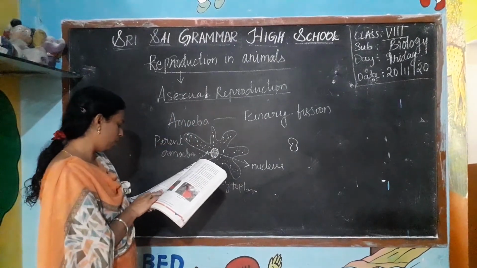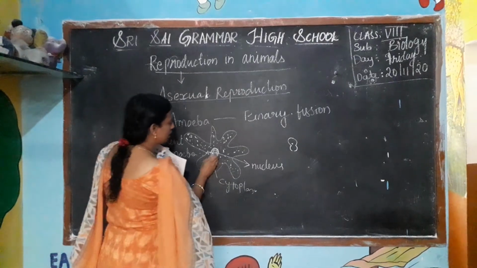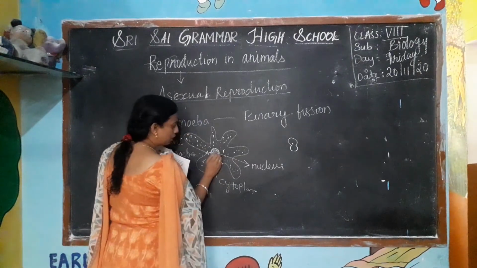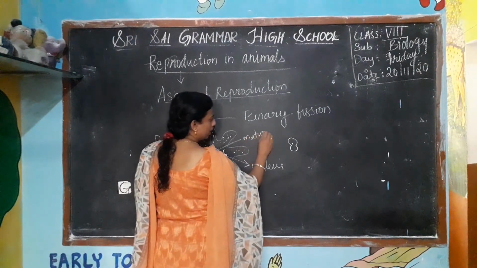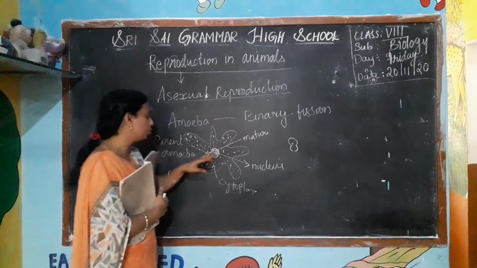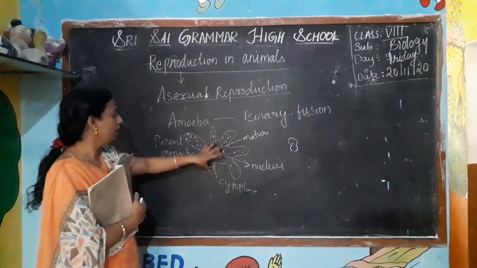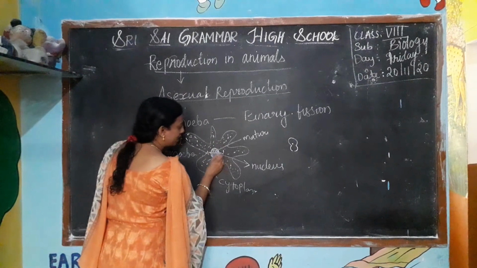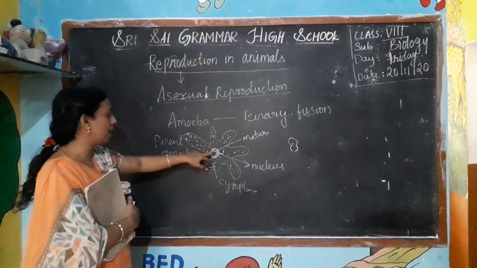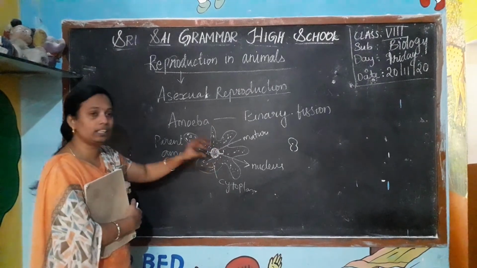So what happened? The nucleus first becomes mature. It will become fully grown. The nucleus is fully grown. When it is fully grown, what happens? Then they start dividing the nucleus.